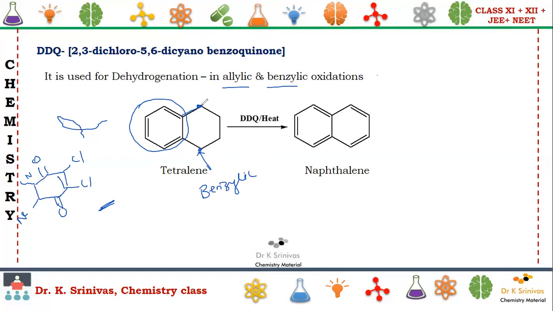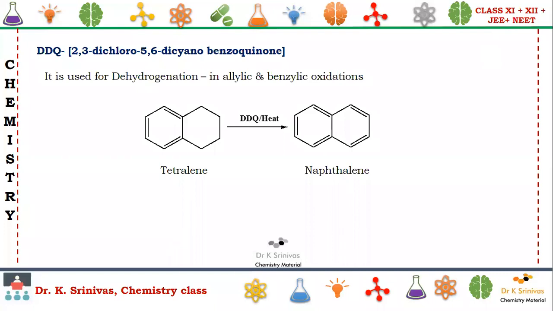When hydrogen is removed from here, that's why it is called a dehydrogenating agent. Whenever you remove it here, we get a positive charge that is generally balanced by this hydrogen. That's why we get a double bond here. In a similar way, we see the formation of the aromatic ring. This is the importance of DDQ. They will give tetralin like this. They may ask what that reagent is, or if you use this reagent, what will happen? This is advanced level only.